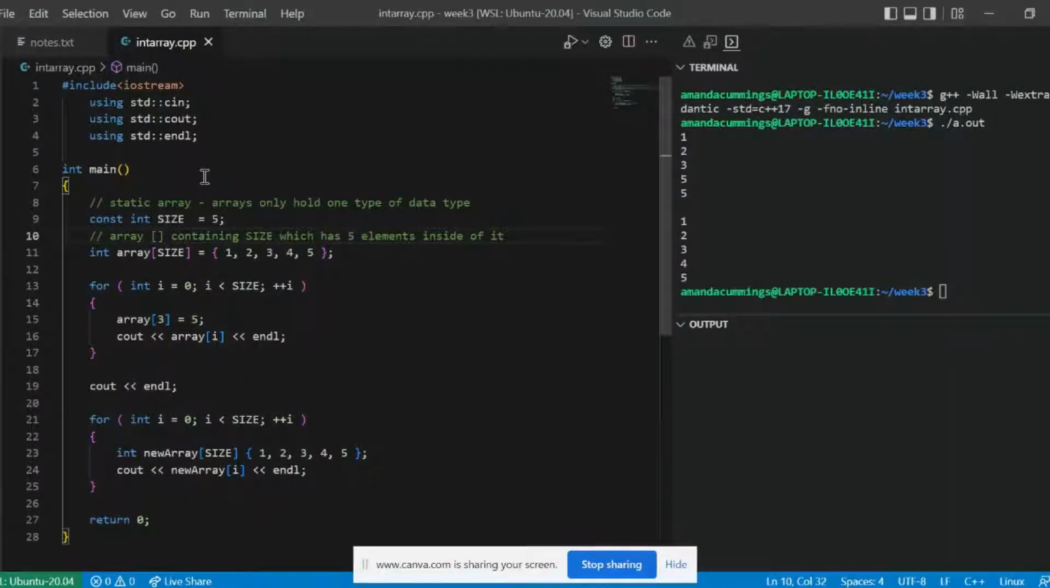Hey everybody, it's Amanda. Today we're going to be discussing basic for loops using an integer array. If you already know what this is, it's not going to benefit you. However, if you don't know what arrays are and you don't know how static arrays work, this will definitely benefit you. So let's go ahead and run our program.